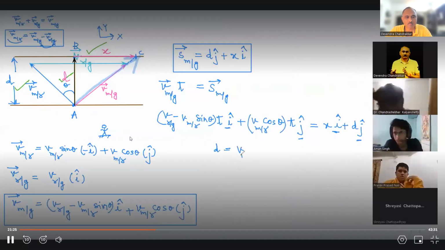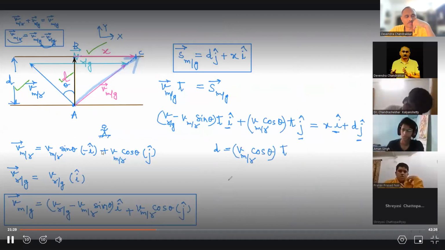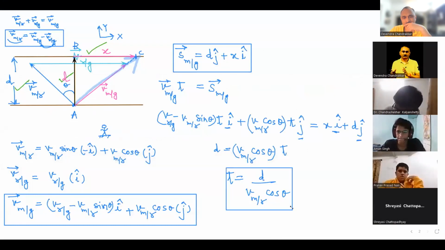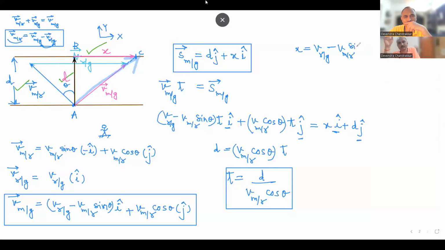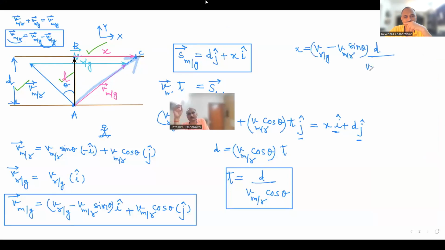D is equal to VMR cos theta. Riverboat problem, okay. So time T is what? It's D over VMR cos theta. This is the time taken by a man to cross the river, right? And x is called the horizontal drift. What is x called? Horizontal drift. Its value will be the magnitude of VRG minus VMR sin theta, into T. What is T? It's D over VMR cos theta. So this is our x, and the name of x is horizontal drift.